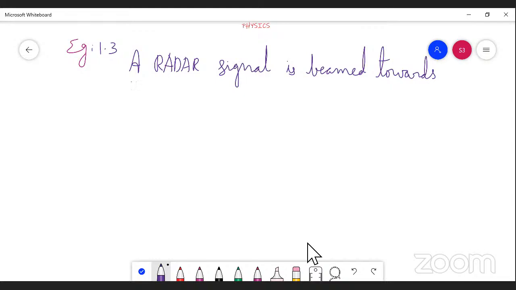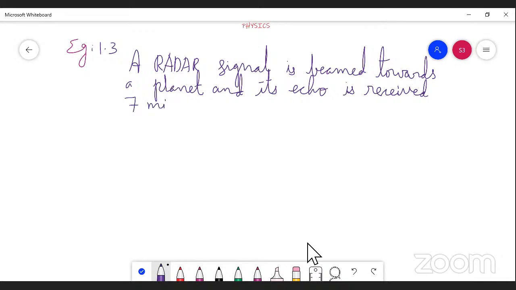A radar signal is beamed towards a planet and its echo is received 7 minutes later.